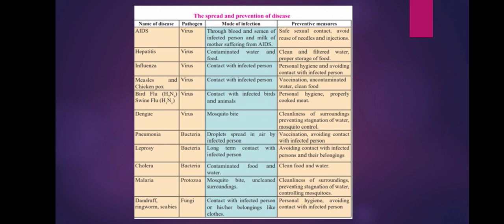Then bacterial infections are also given here. Pneumonia, leprosy, cholera, malaria. These are the bacterial infections which are included in our book. So here also, if we come in contact with the contaminated person or the food, we may suffer from these types of diseases. Now how to prevent this? That is vaccination, avoiding the infected food and consuming properly cleaned food and water.